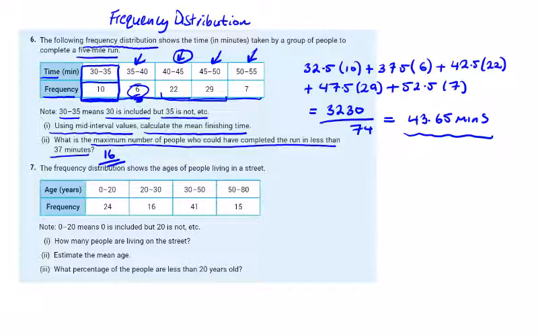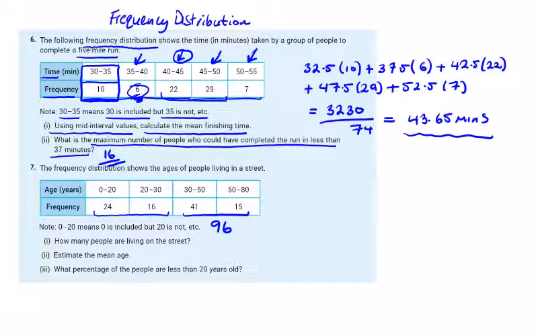Second frequency question. You shouldn't need too many of these to master them. You might want to do 1 or 2 more out of your textbook. Find how many people are living on the street is part 1 here. 24 and 16 is 40, and 40 and 56 is 96. Estimate the mean age. Now we're not asked to guess here. We're going to take these mid-interval values.